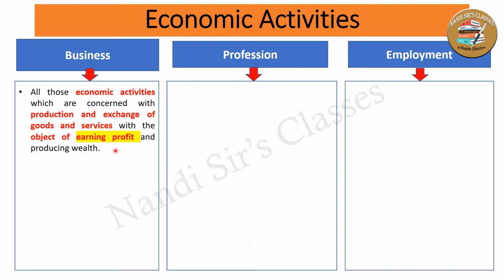Just remember, whenever we talk of business, there must be production and exchange, meaning buying and selling of goods and services. And there must be the objective of earning profit, not free of cost. There must be the objective of earning profit and producing wealth.